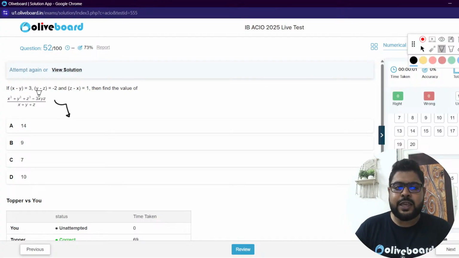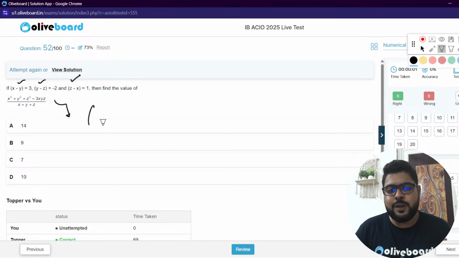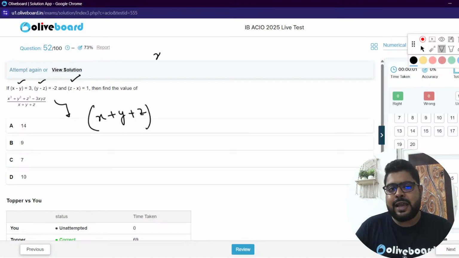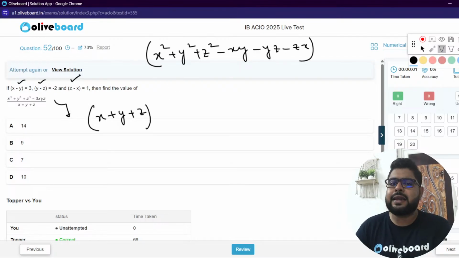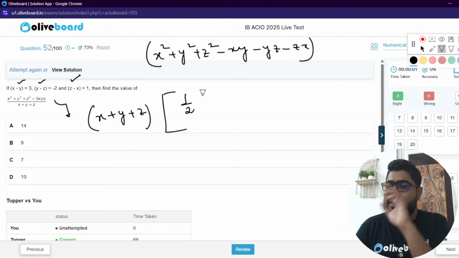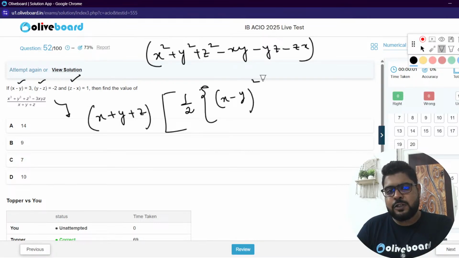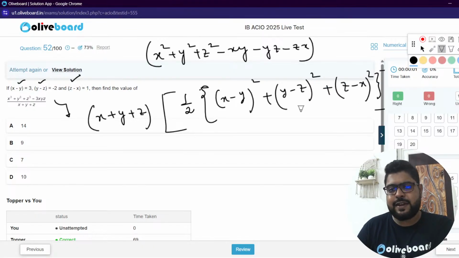Sir, a cube plus b cube plus c cube minus 3abc. And sir, these are given. First things first, I told you, a plus b plus c, and the formula is a square plus b square plus c square minus ab minus bc minus ca. But again, I told you this thing can be written in a certain way. And very important, from there we get a conclusion as well. So that is x minus y whole square plus y minus z whole square plus z minus x whole square. I told you okay, this is very important.